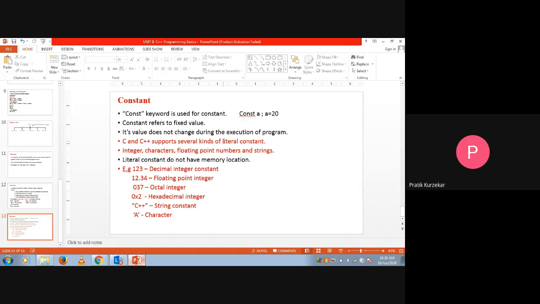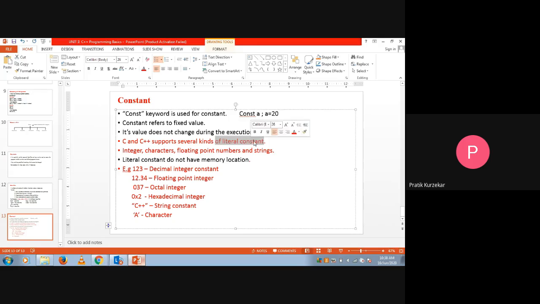That constant should be a literal constant. First of all, we will see what kind of literal constants we have that are supported in our C and C++ language. They are the integer constant, character constant, floating point numbers, and strings. Those are nothing but the literal constants.